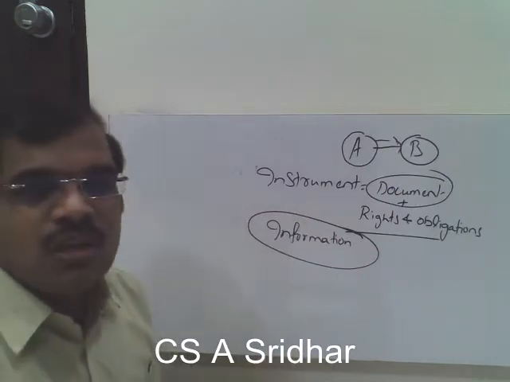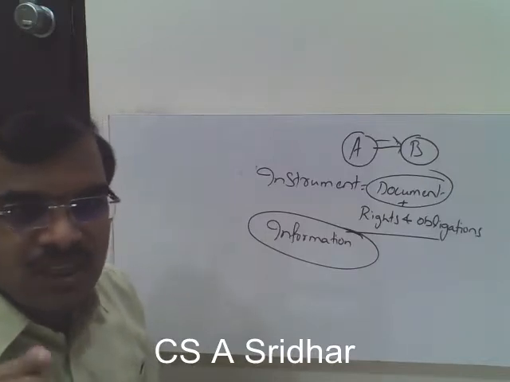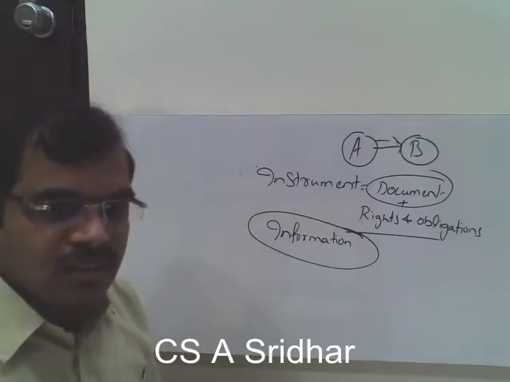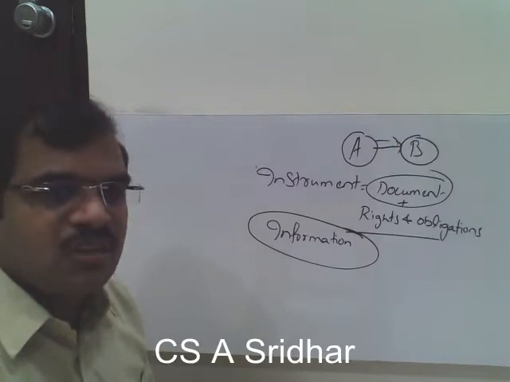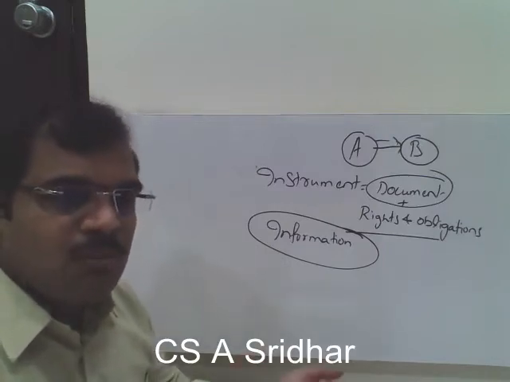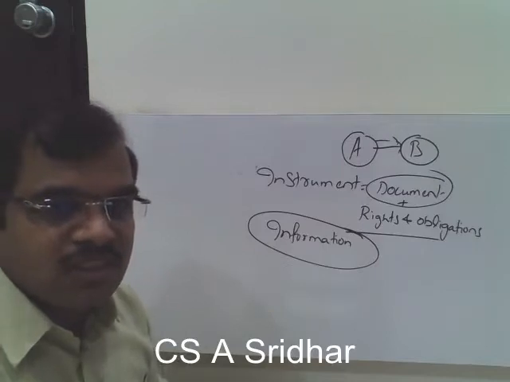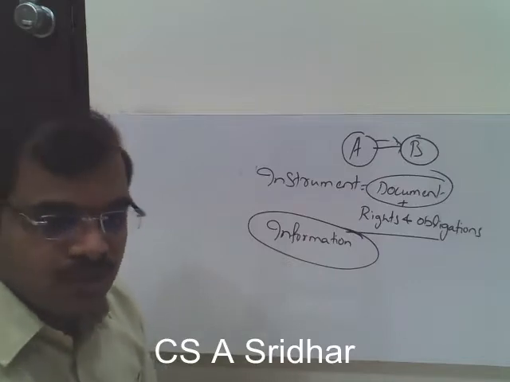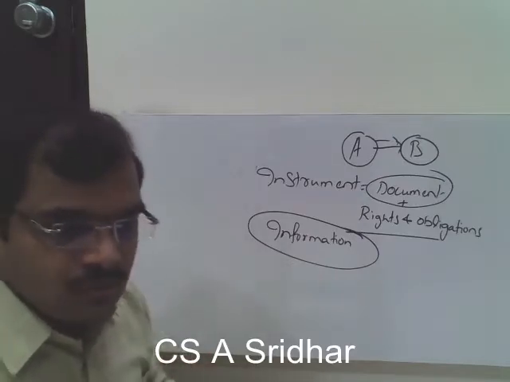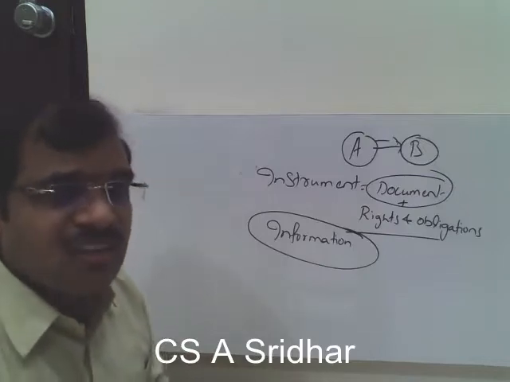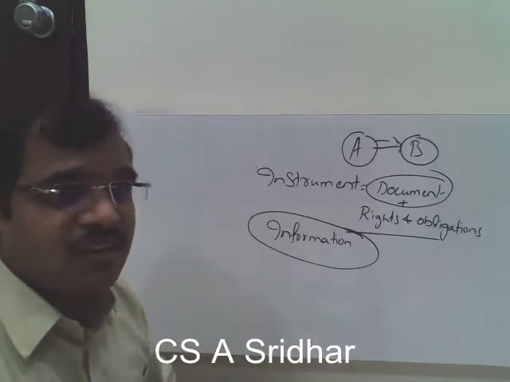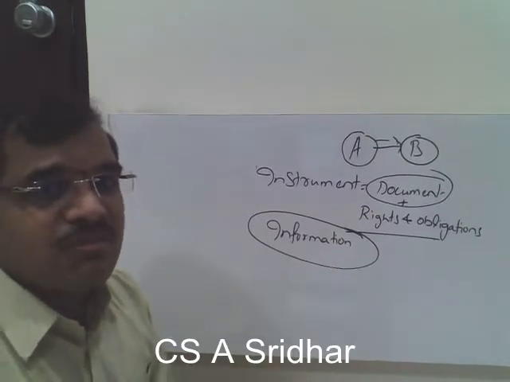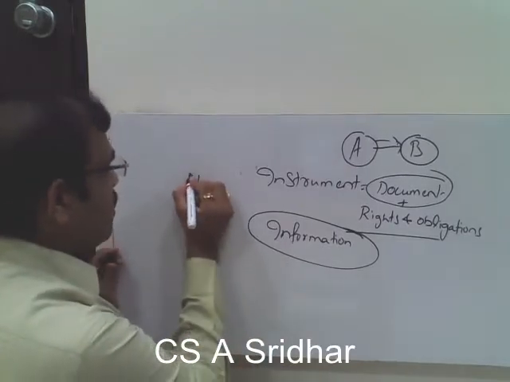Don't be under the impression that document has to be on paper only. It need not be on paper. It can be on anything. If you observe the definition, document means anything which is giving some information, maybe in the form of letters, words, figures or symbols; even that is considered to be a document. For example, road signs, right turn, left turn, like that we have signs on the road. Even they are considered to be documents because they give us some information. Suppose take the example on the road, you have a sign like this.